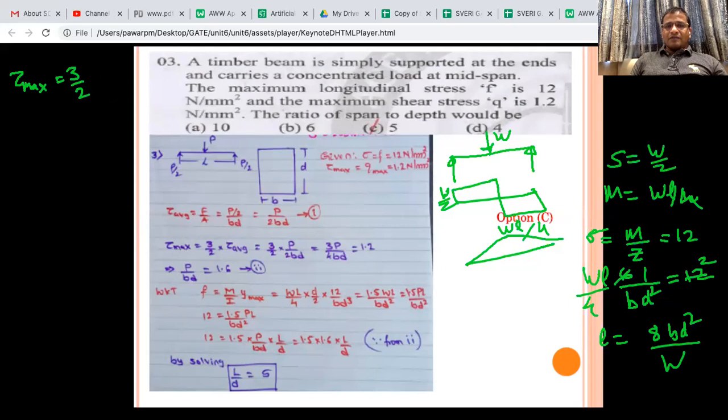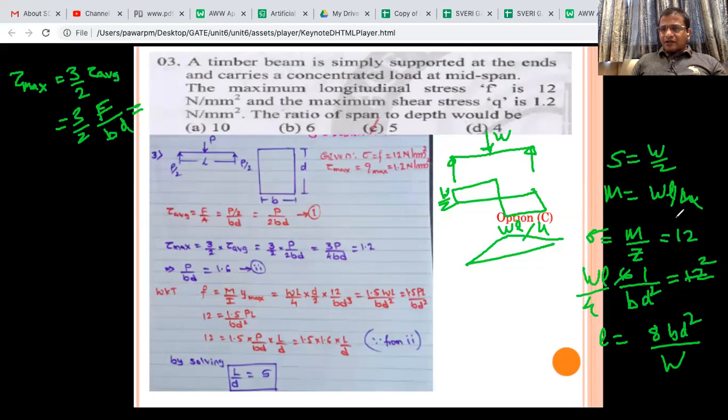Okay, no, here we need formula of S A y bar by I B, or you can apply tau max is equal to 3 by 2 tau average. So that is 3 by 2 into shear force F divided by average area, which is BD. Okay, average is BD, and then what you get is F is given. How much is F given?